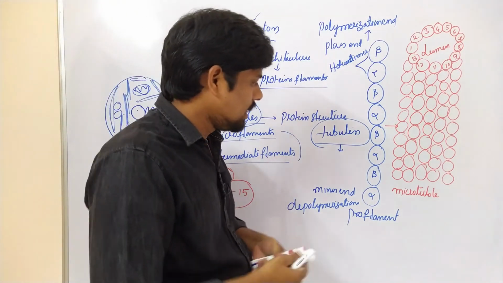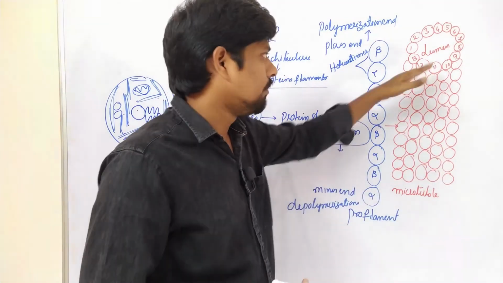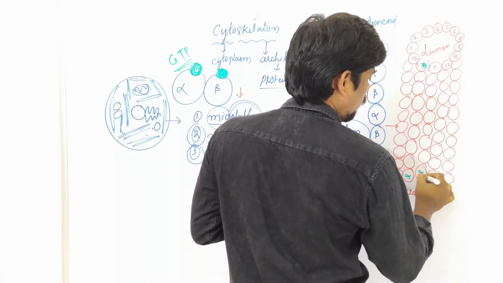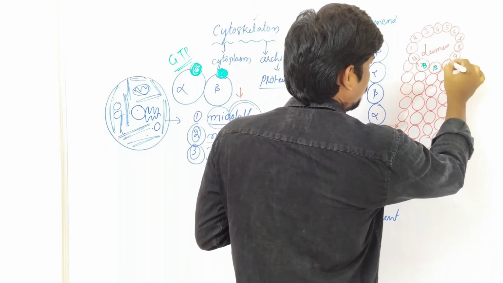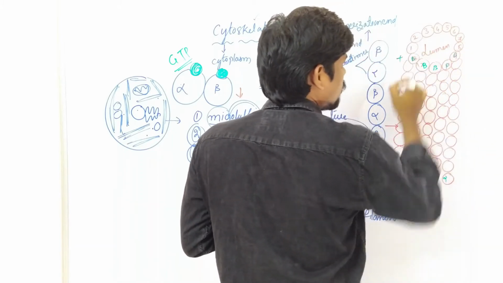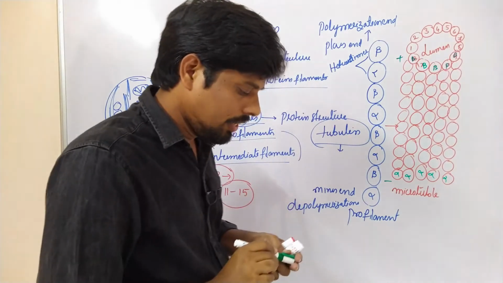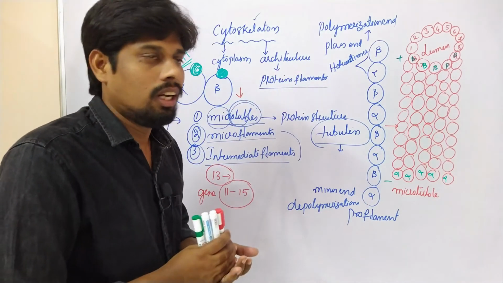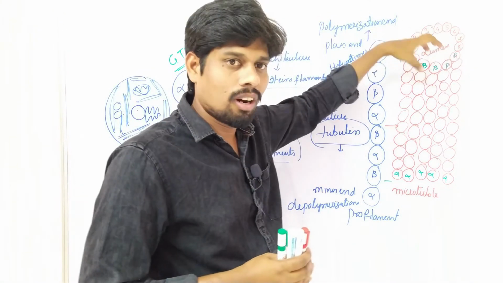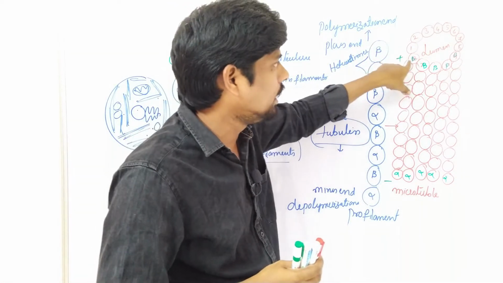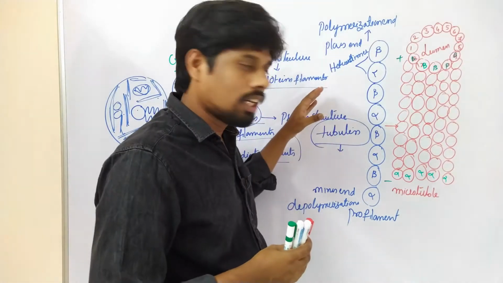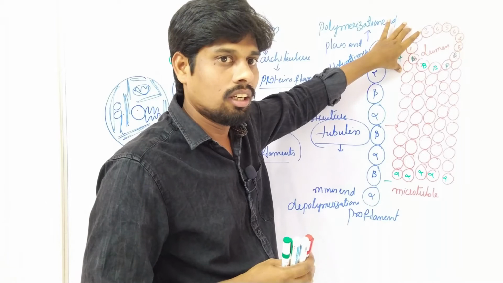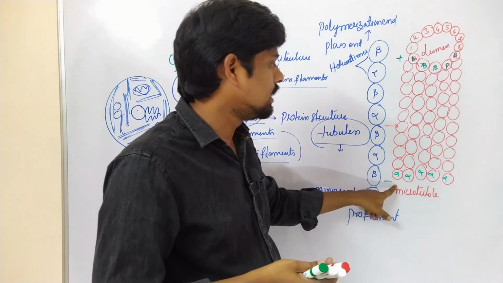Actually, you can see this is a filament and also tubulin. The filament contains beta here and alpha here. Alpha and beta. This is the positive end, this is the negative end. Here you can see I mentioned depolymerization and polymerization. In polymerization, addition of heterodimers of alpha beta tubulin occurs at this area very rapidly when compared to this area.